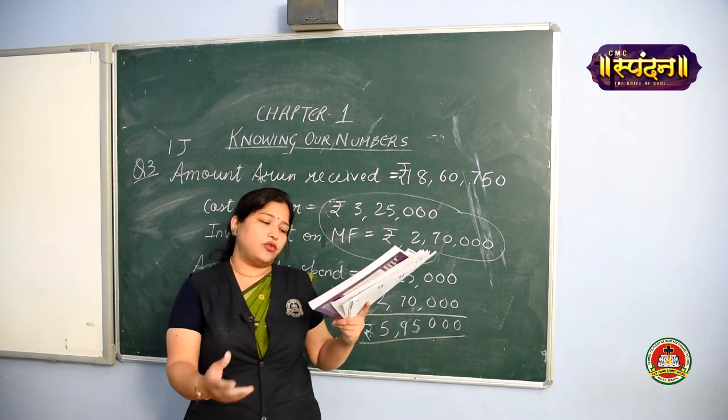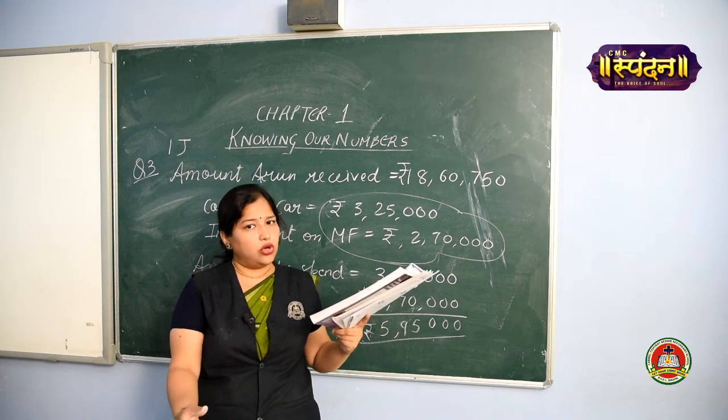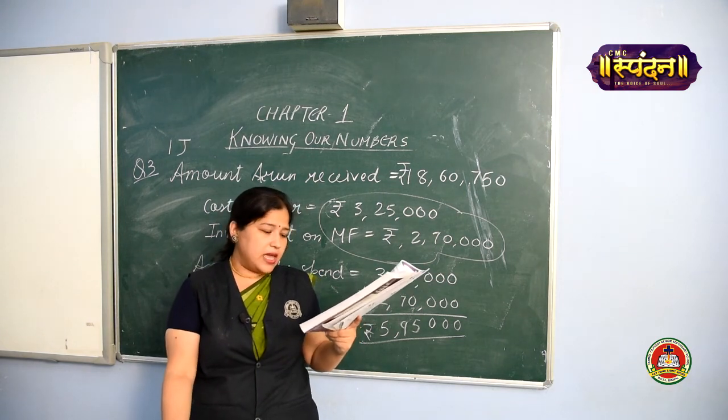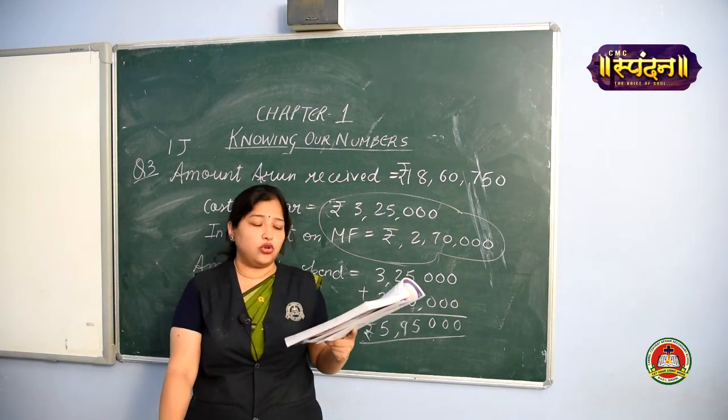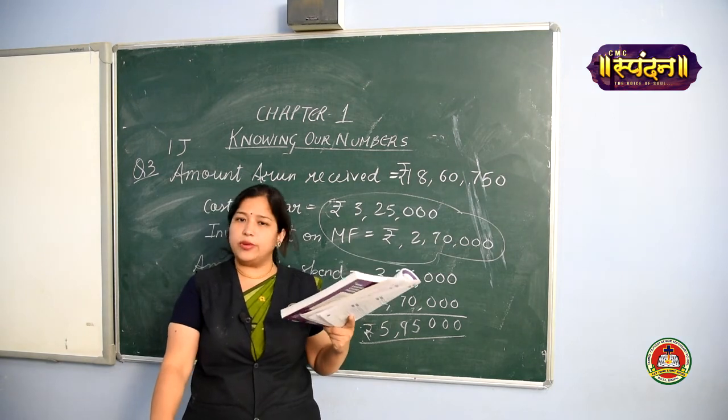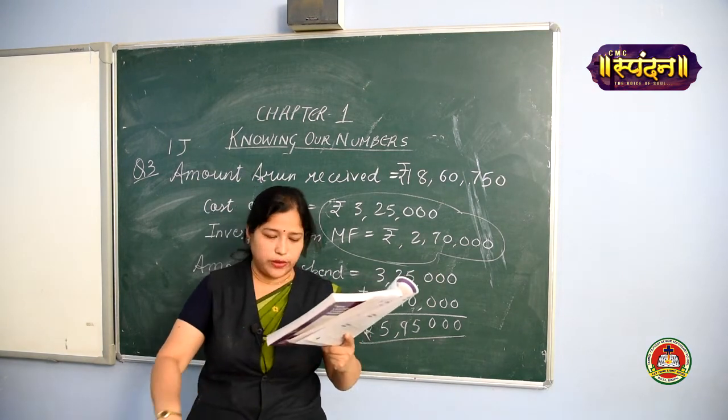After that you have to write in the expanded form. You know how to write in expanded form also. And then you have to round off this value to nearest 10,000. Will you be able to do it? Or I will do it on the board. Done.